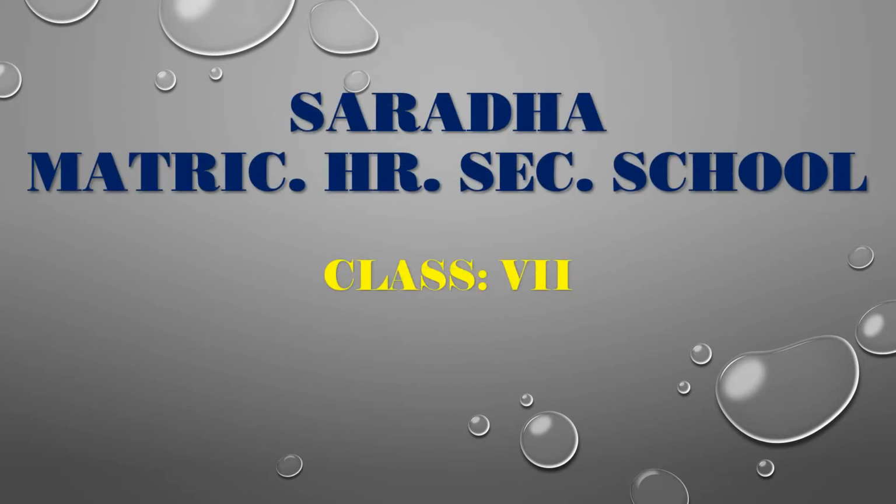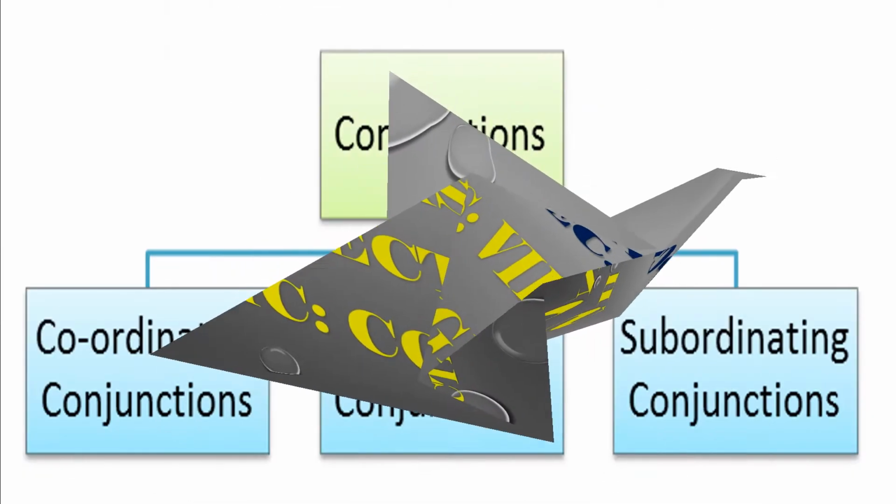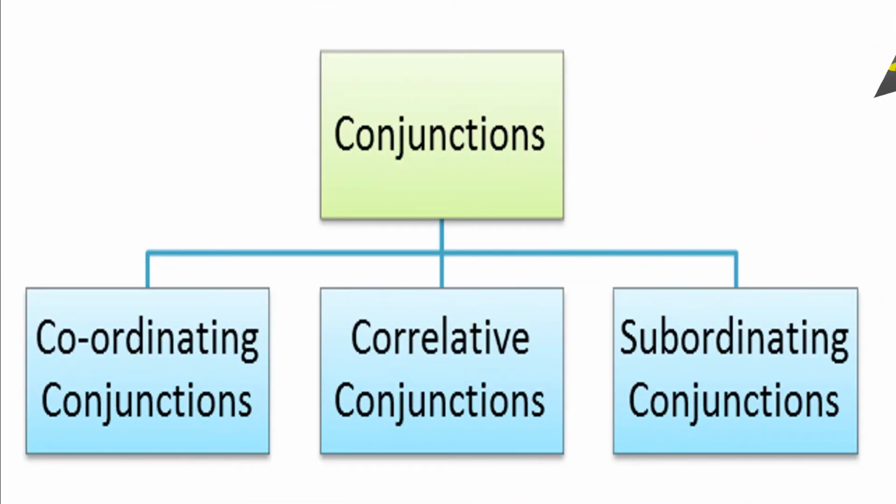The topic conjunctions, we have already introduced, right? Can you remember what you have learned in the previous classes? Conjunctions. So what are the types here? The first type is coordinating conjunctions, the next one is correlative conjunctions, and the third one is subordinating conjunctions. So conjunctions have three types.